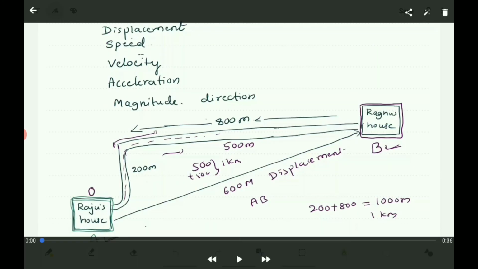Displacement may be equal to or lesser than distance travelled, but it is not greater than distance travelled. So the ratio of displacement and distance is always less than or equal to 1.